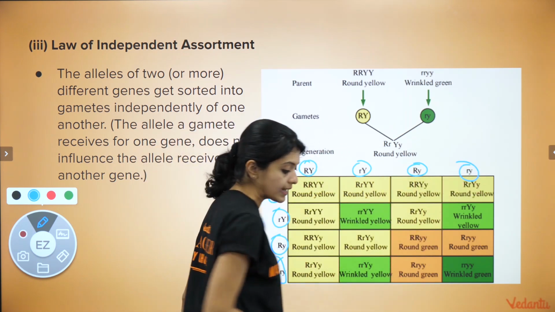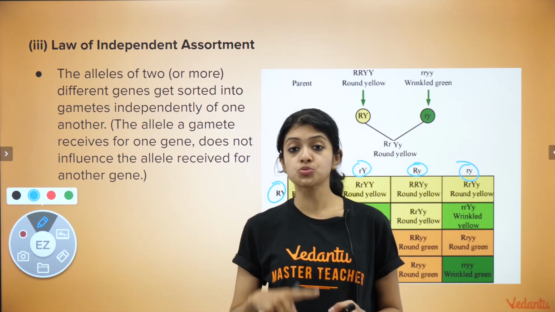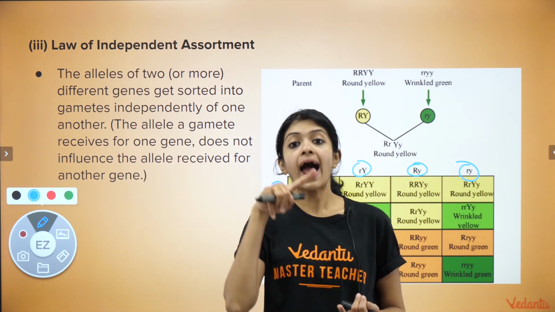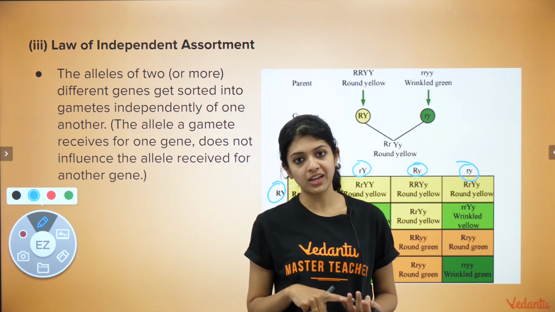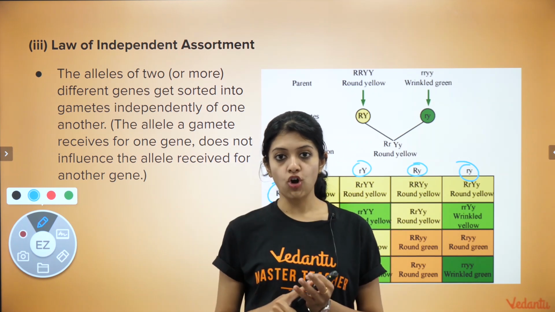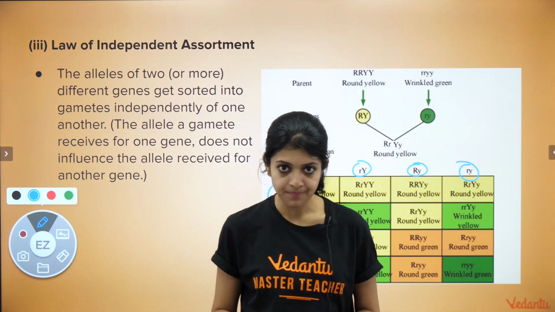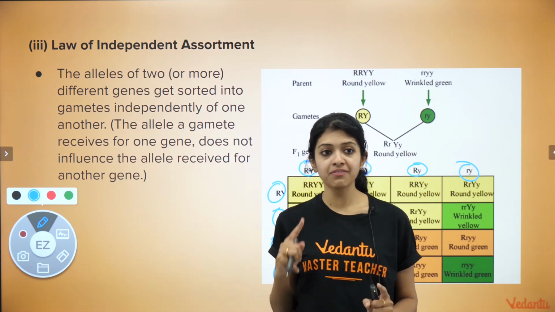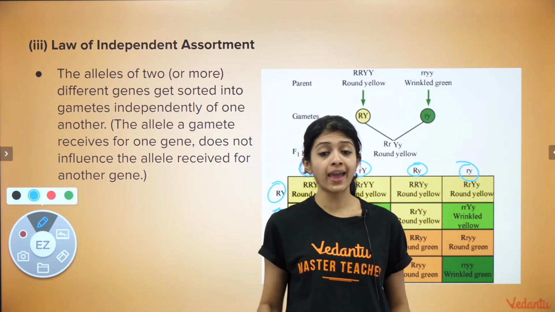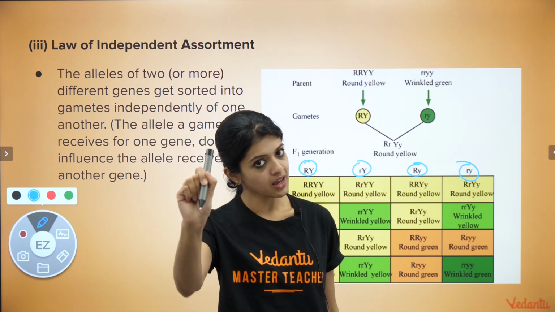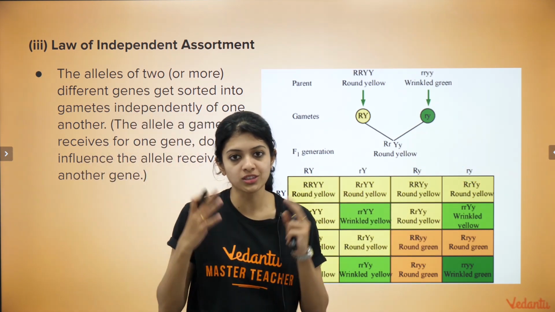So we have basically learned three laws that Mendel came up with, two based on monohybrid cross, which were the law of dominance and the law of segregation, and the third law is based on his observations in the dihybrid cross, which is the law of independent assortment. Keep this in mind, a very, very important concept. If you have got all of these three laws very clear in your head, do remember to hit the like button right now, children, so that I have understood and I'm happy that you have got things cleared in your head.